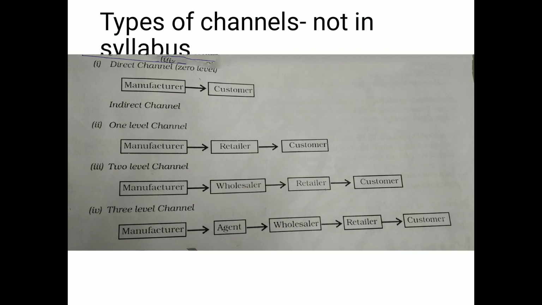In my next video, I'll be giving you a brief on types of channels, although it is not in the syllabus, but we have to write this in our project work. So in Viva it can be asked, or also sometimes for a few questions, it becomes easier to answer if you have knowledge of the types of channels in the marketing process.